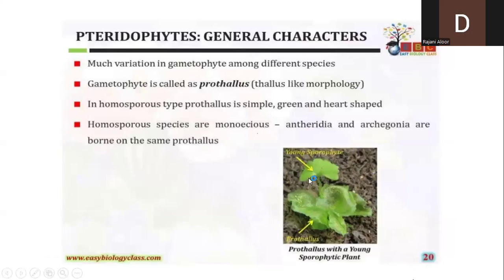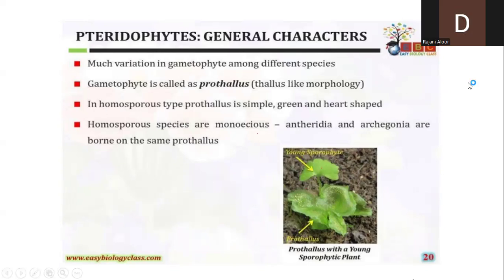Now here, the first formed gametophytic tissue is called as prothallus. That is, just after the germination of the spore, the first plant, whatever is developed, that plant we are calling as prothallus. So you can look into the structure here. This is the prothallus. Gradually, this prothallus will develop into the adult plant.